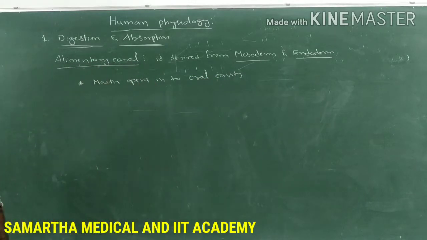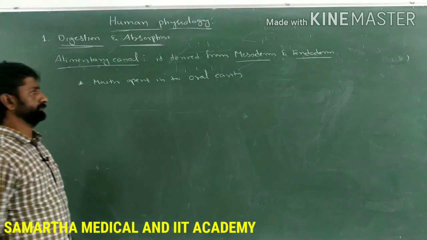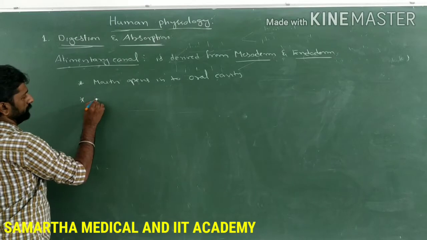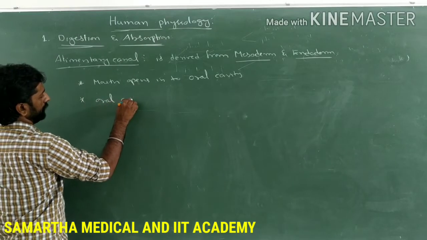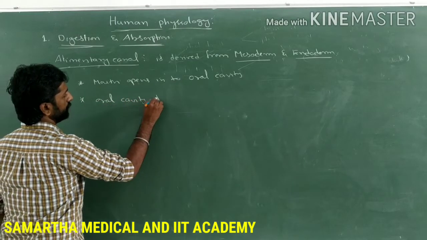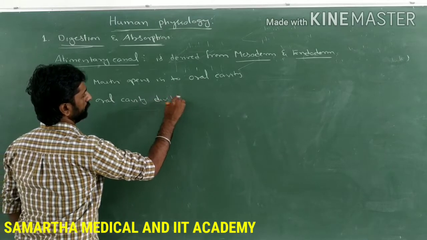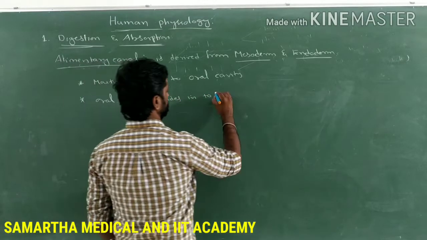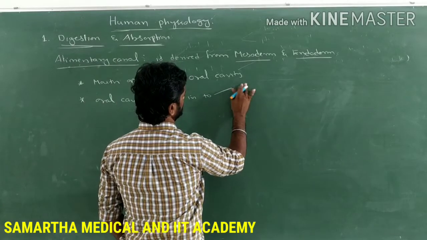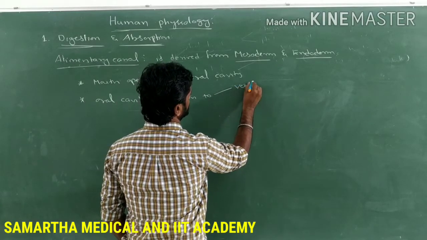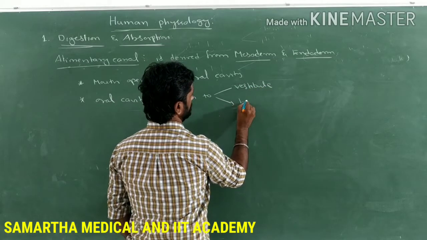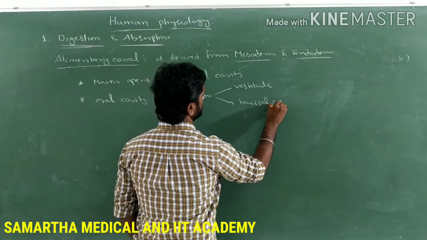This oral cavity further divides into two parts. What are those? Nothing but vestibule and then the buccal cavity.